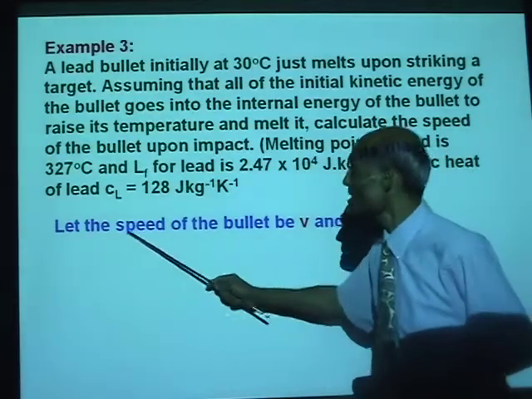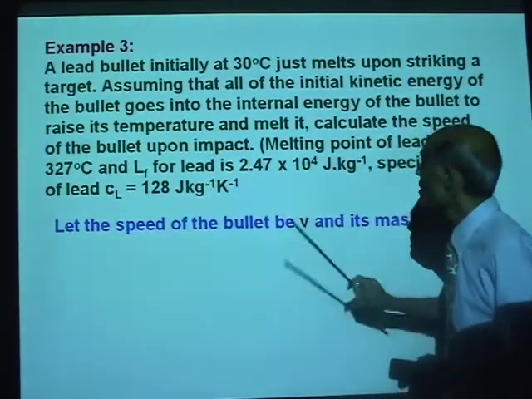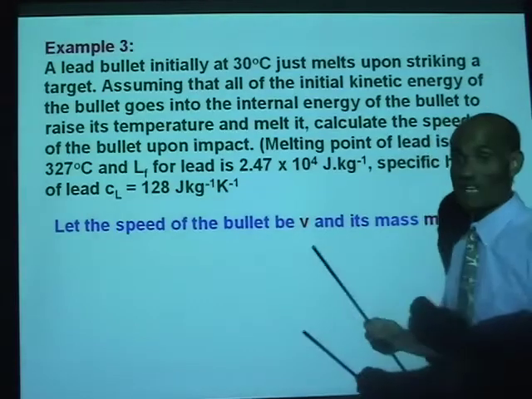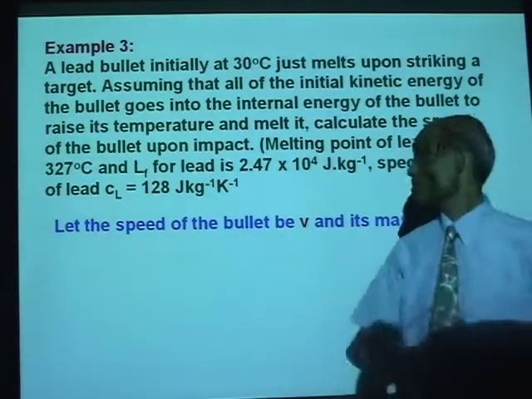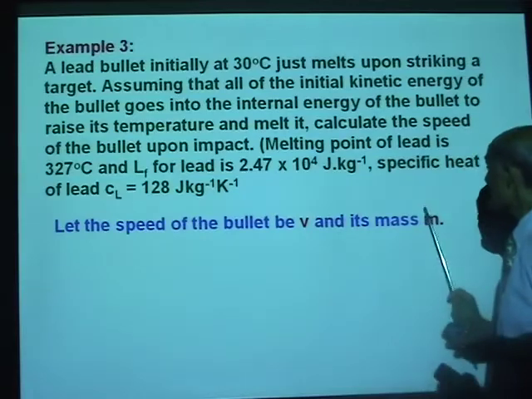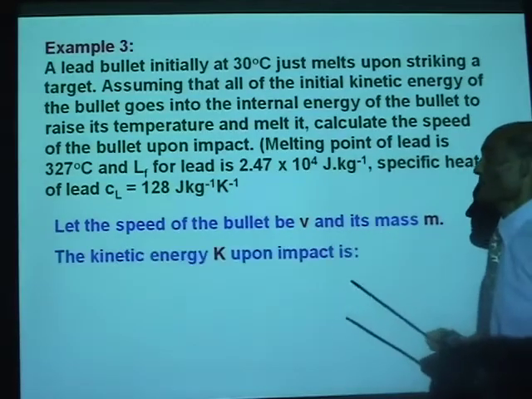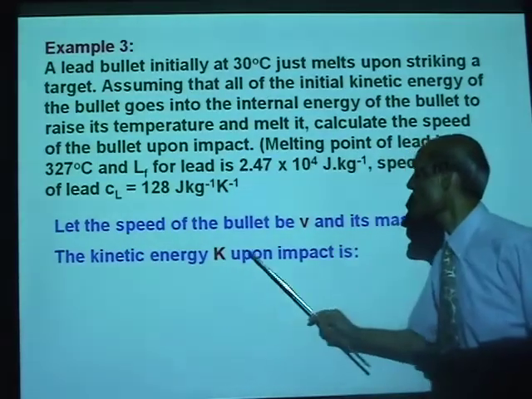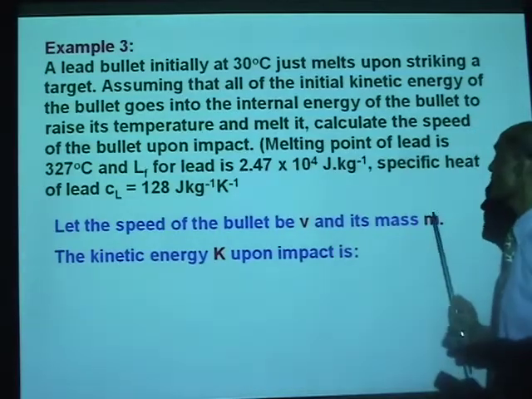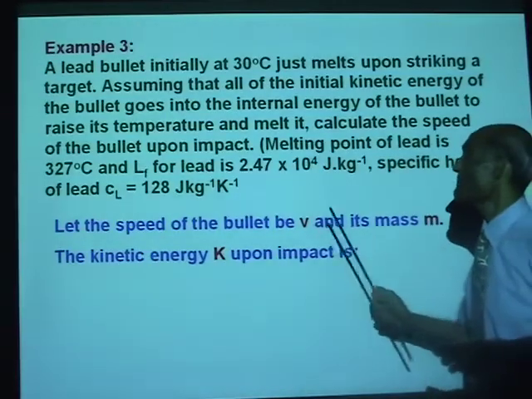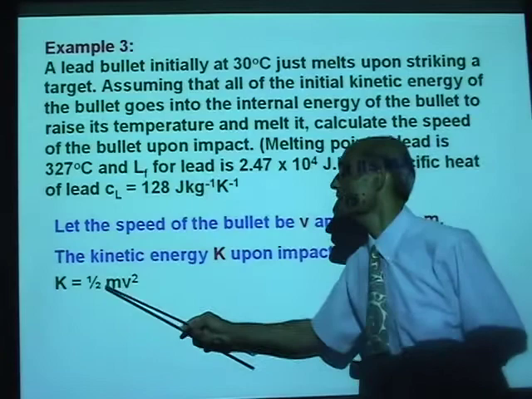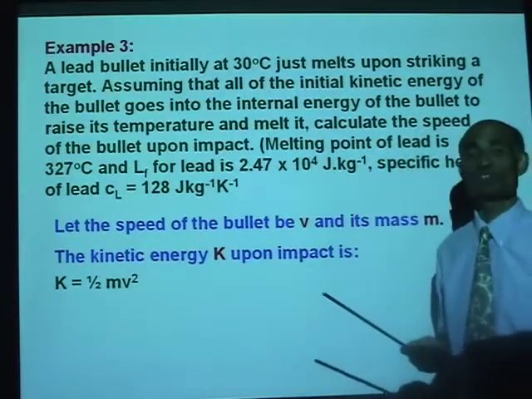So we start by assuming that the speed of the bullet is v when it strikes the target, and let its mass be m. The kinetic energy K upon impact will therefore be K equals 1/2 mv squared.